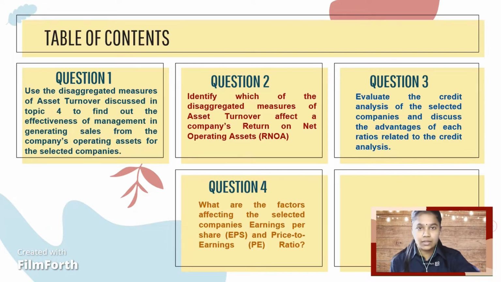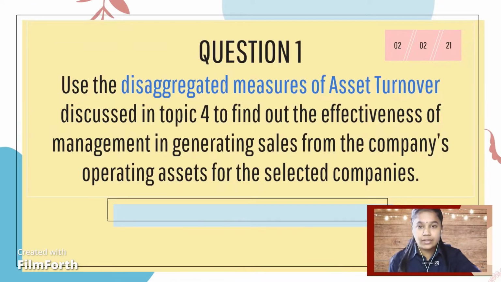You will watch them in detail later on. Here I would like to present question 1, where we use the disaggregated measures of asset turnover, which were already discussed in topic 4, in order to find out the effectiveness of management in generating sales from the company's operating assets for the selected companies.